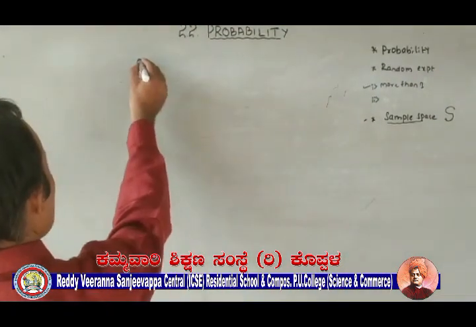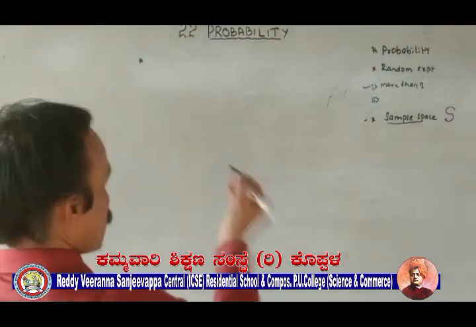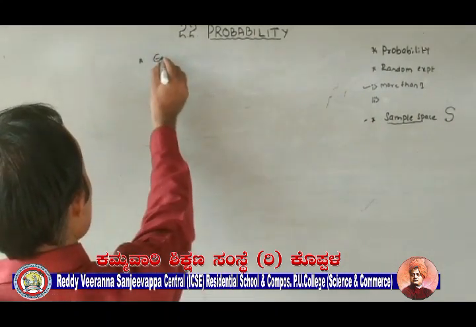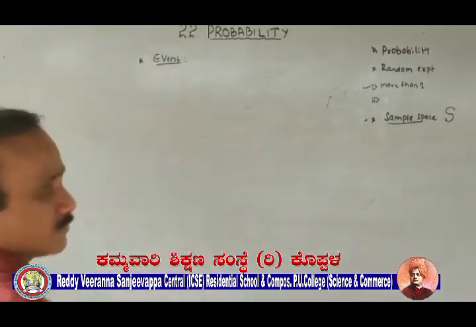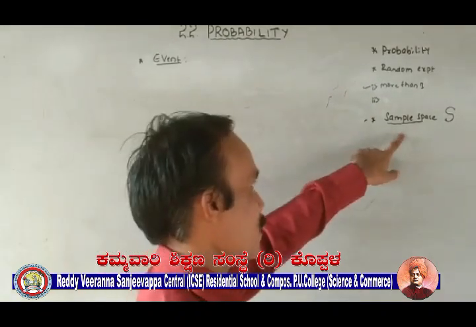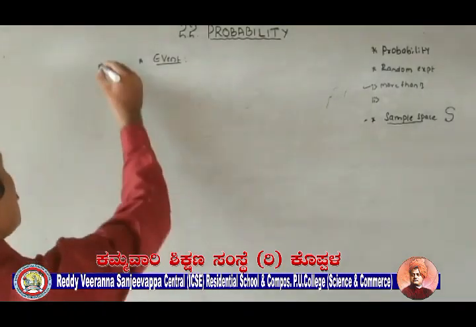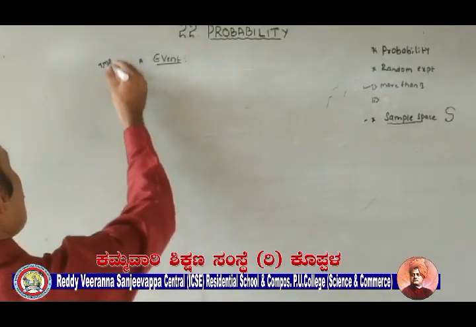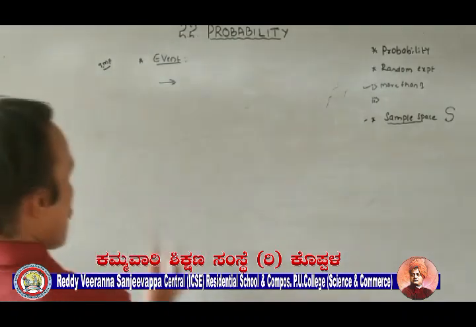Today's new definition, new topic. Yes, very important event. Very important. Probability, random experiment, then sample space, then event. Very important. Yes, I would say one of the example, random experiment.